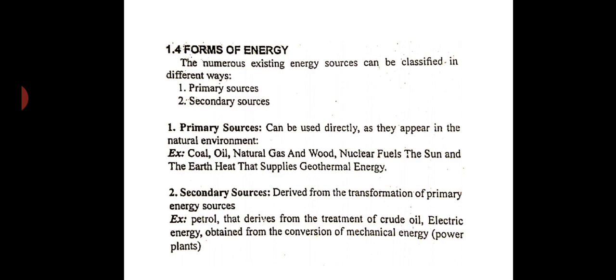Now looking at the forms of energy, we have got two forms: the primary sources and the secondary sources. So what are primary sources? Primary sources can be used directly as they appear in the natural environment. Whatever is available naturally, if you are able to use it directly, is called a primary source. Like we get coal, oil, natural gas, wood, sun. These are all primary sources.